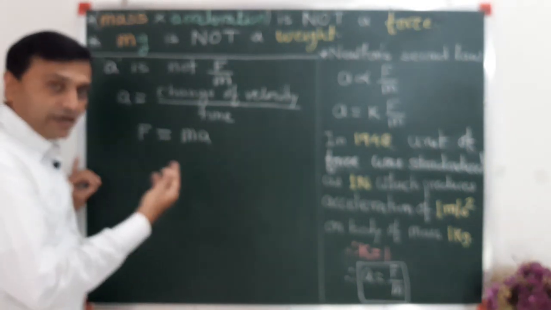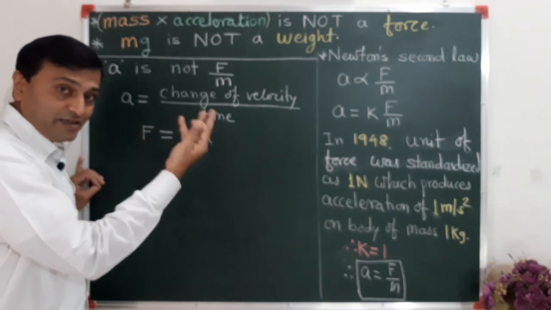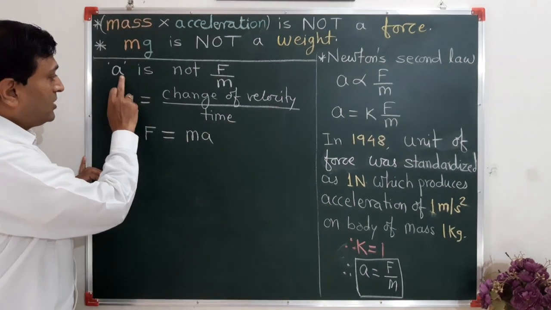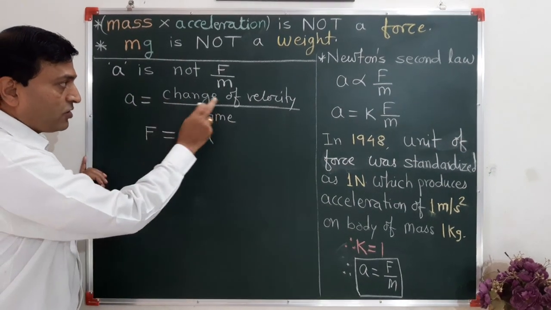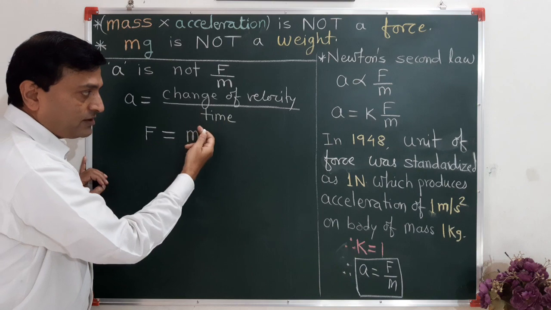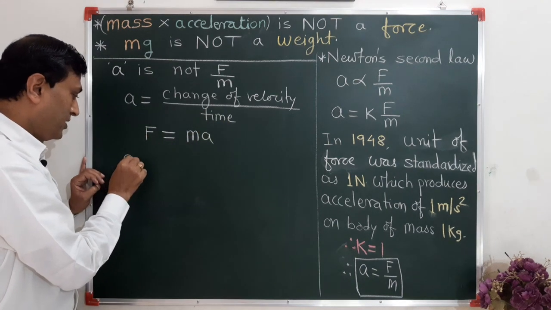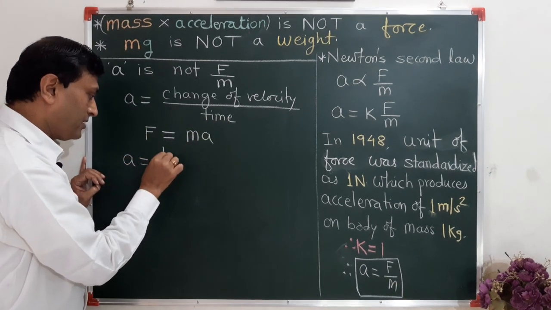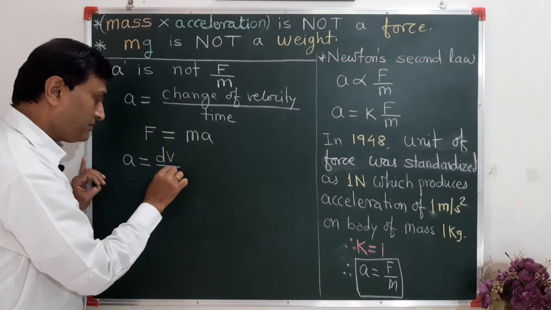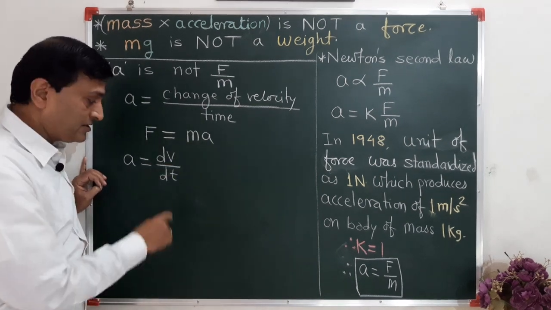Now we will get acquainted with these new quantities. Now acceleration is change of velocity per unit time. Then you can write in equation form as dV by dt. This is derivative form.